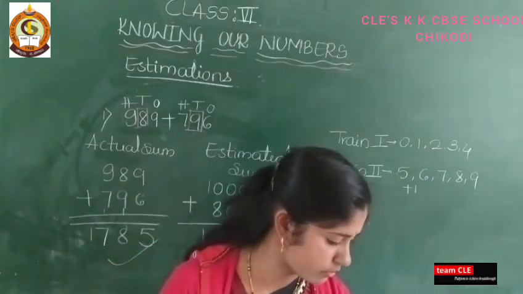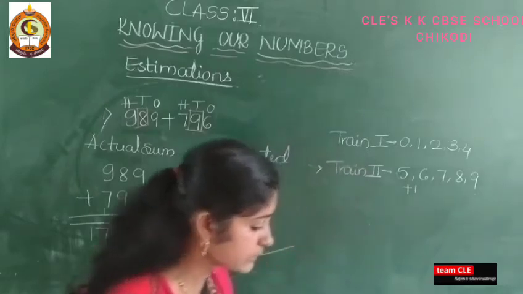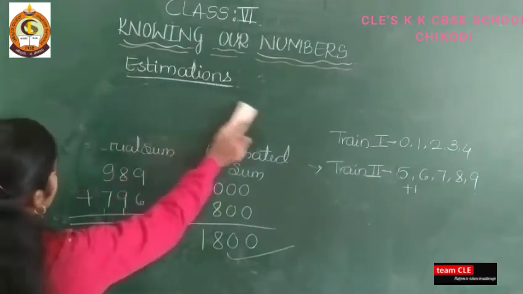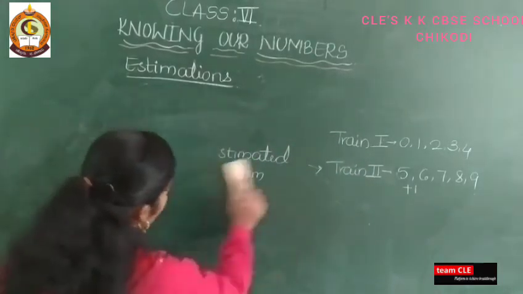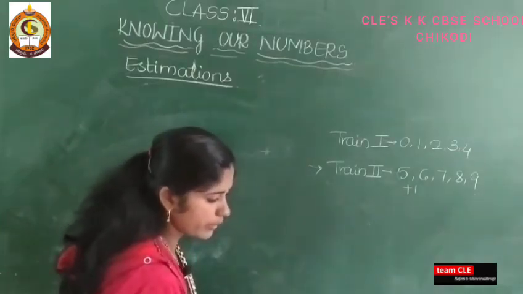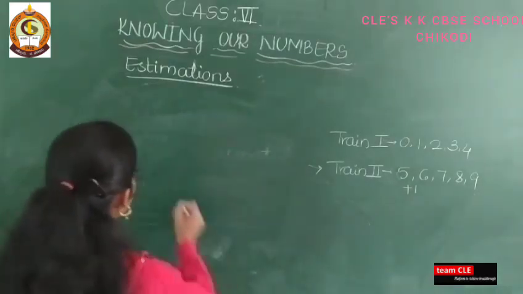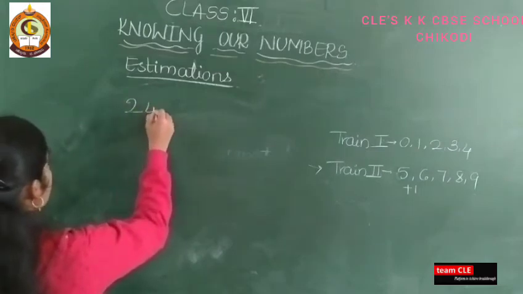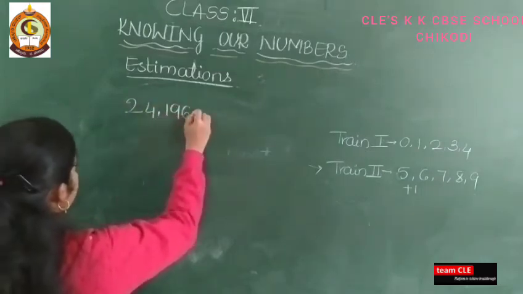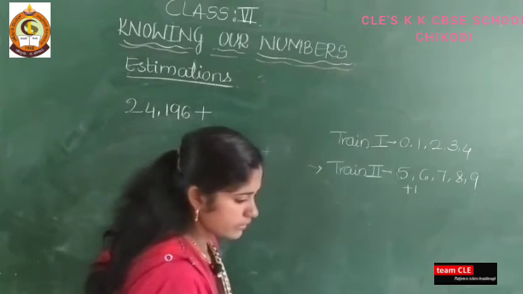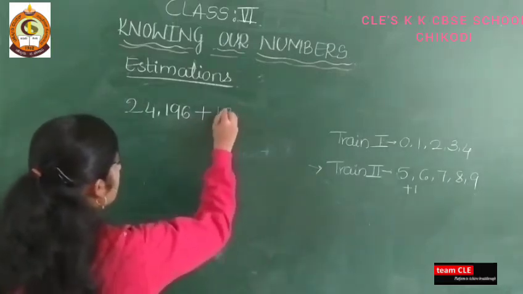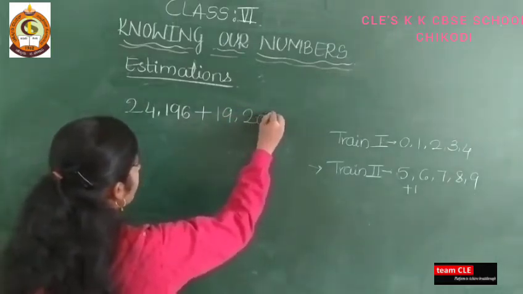So let us take one more example. I will take here 24,196 plus 19,204.